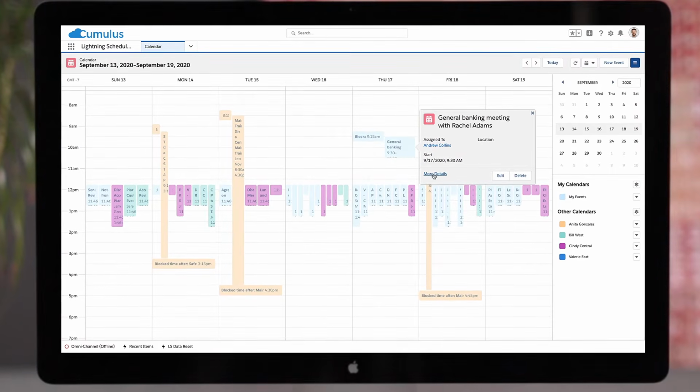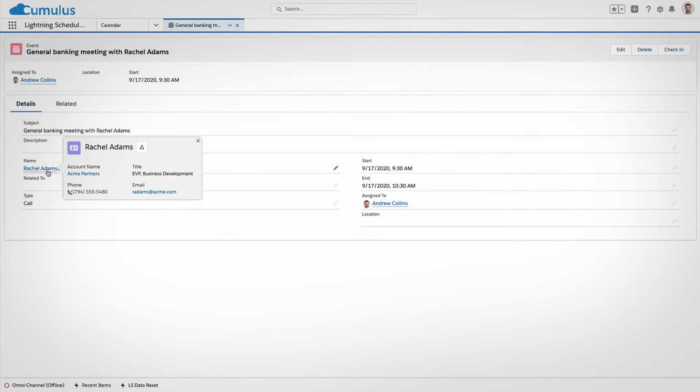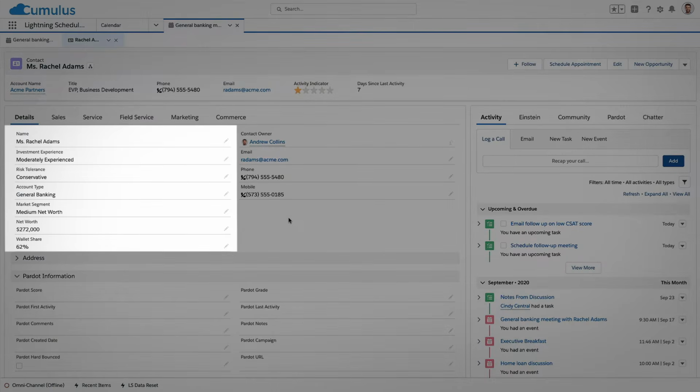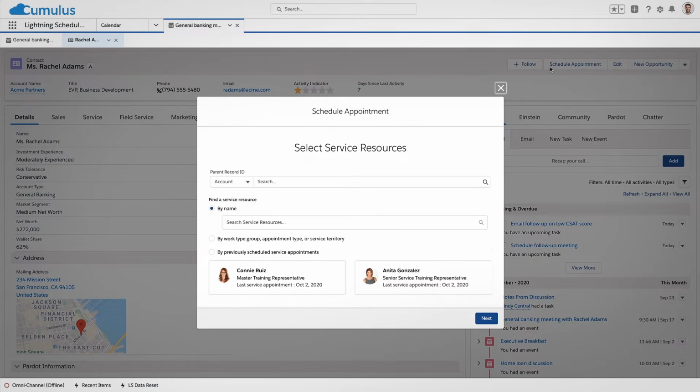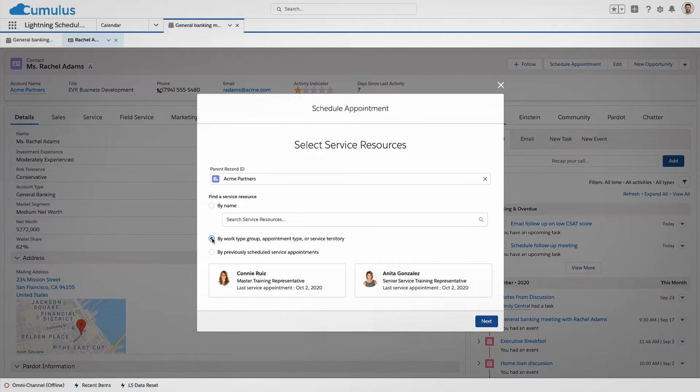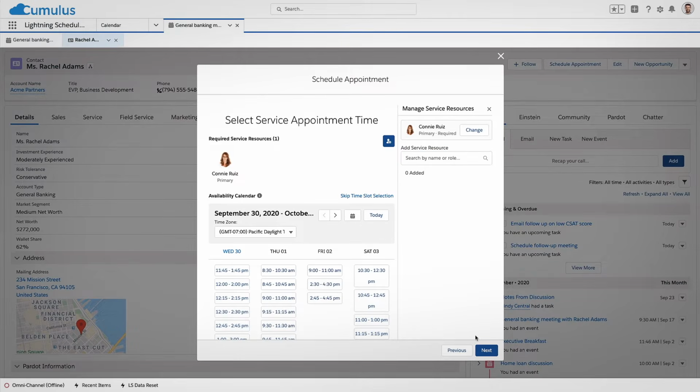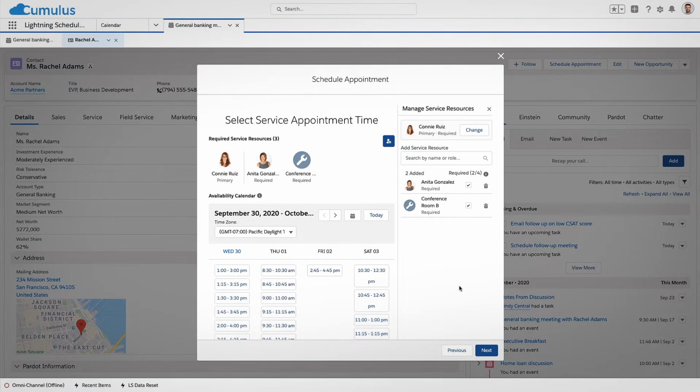When resources click into an appointment, they can view the customer's contact record to create personalized, efficient appointments, and easily schedule subsequent meetings right from the contact record. Multiple attendees can be added to a single meeting to ensure all customer needs are met. And assets can also be scheduled in, like a conference room.